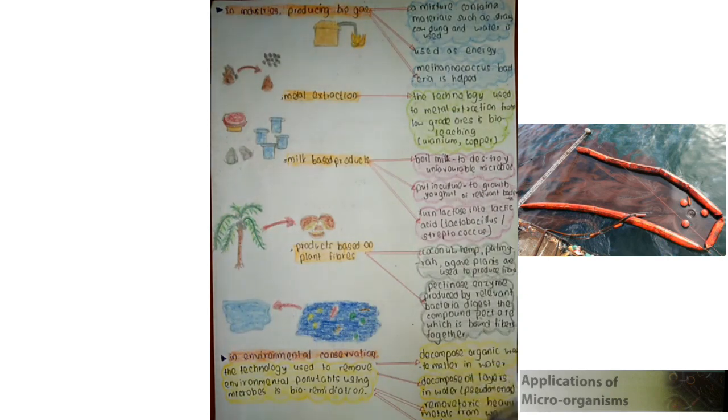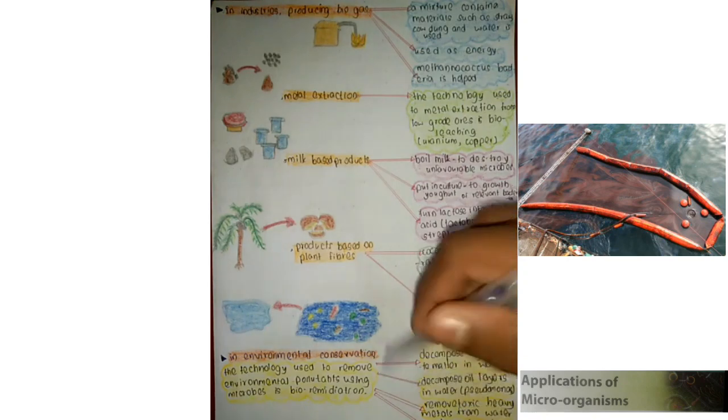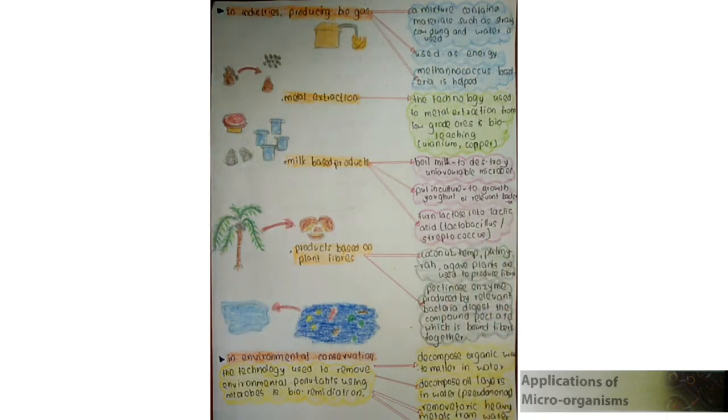In the decomposition of oil layers in water, Pseudomonas is a microbe used to decompose oil layers. Another is removing toxic heavy metals from water. Another is producing biodegradable plastics that are favorable for the environment.